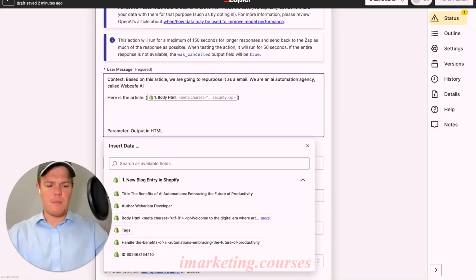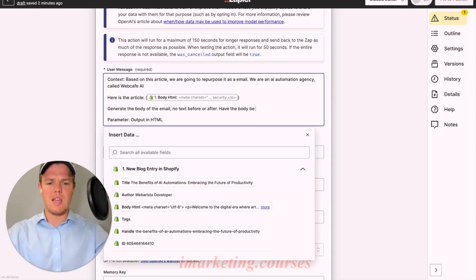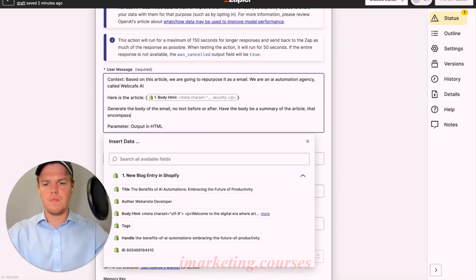Once we set up the parameter to get the output in HTML, there might be a little more prompt structure and post-generation we have to do. But for now, we're going to say generate the body of the email, no text before or after. Have the body be a summary of the article that encompasses a CTA for reaching out to our agency.